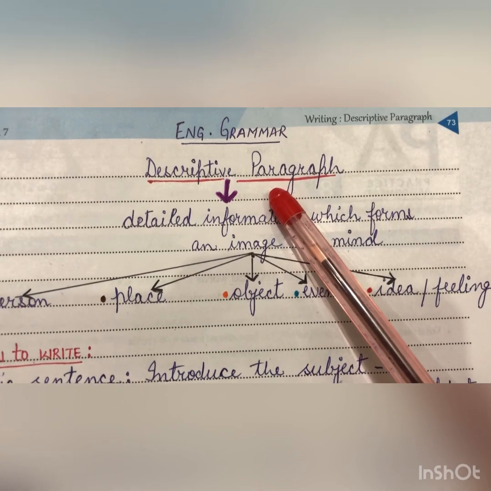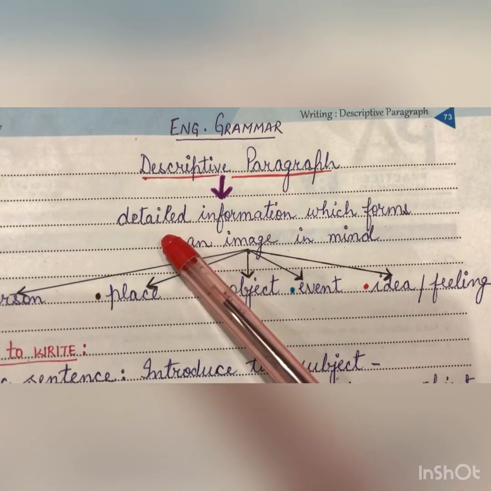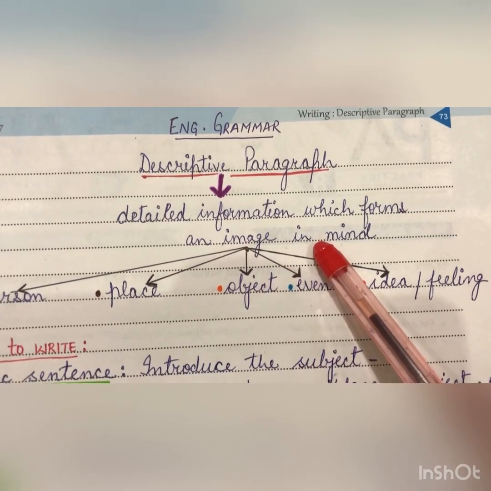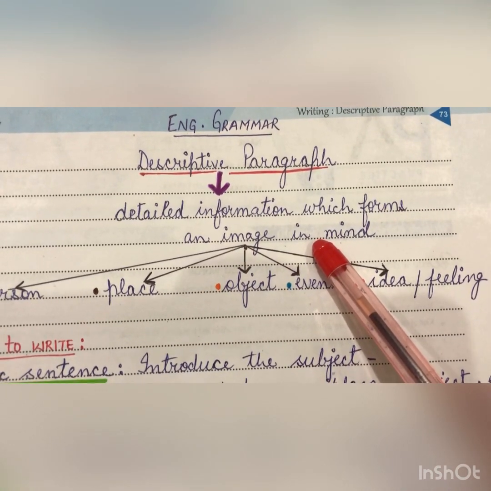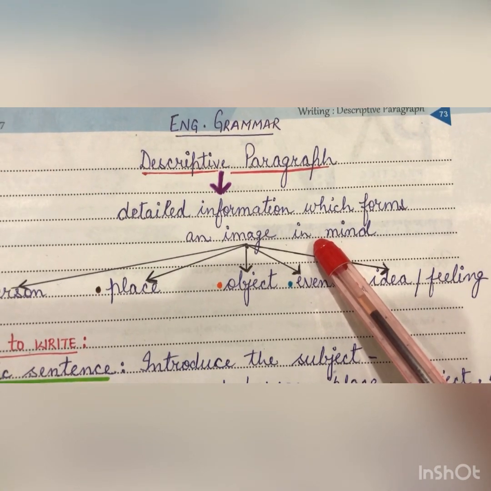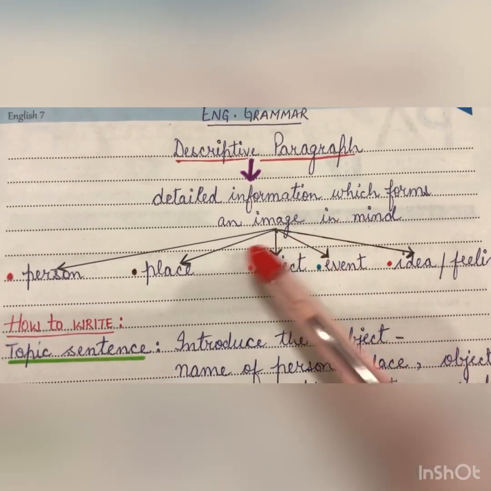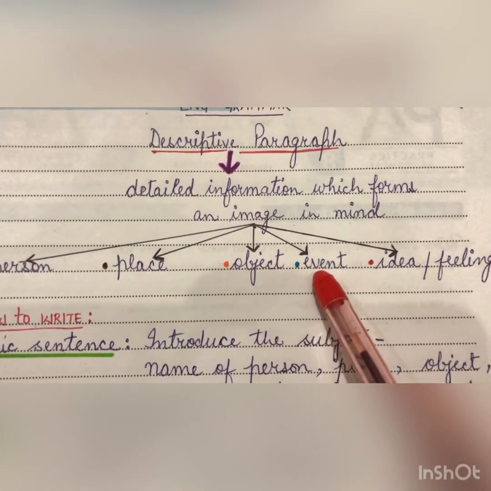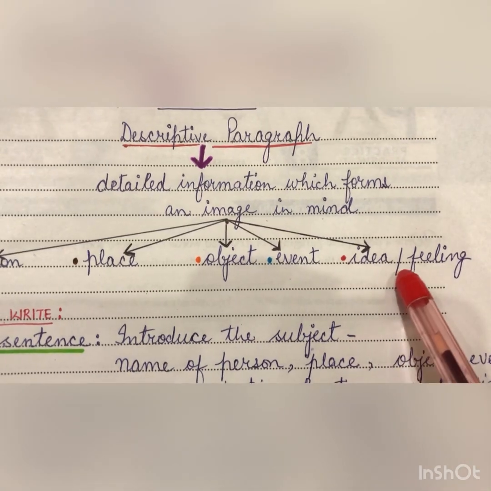What is a descriptive paragraph? It is detailed information which forms an image in mind. When you are giving full detail of anything, it creates a clear image in your mind. You can describe a person, place, object, event, an idea, or a feeling.